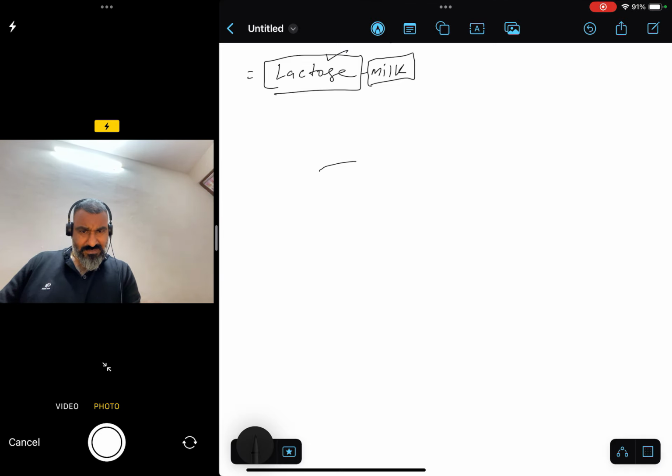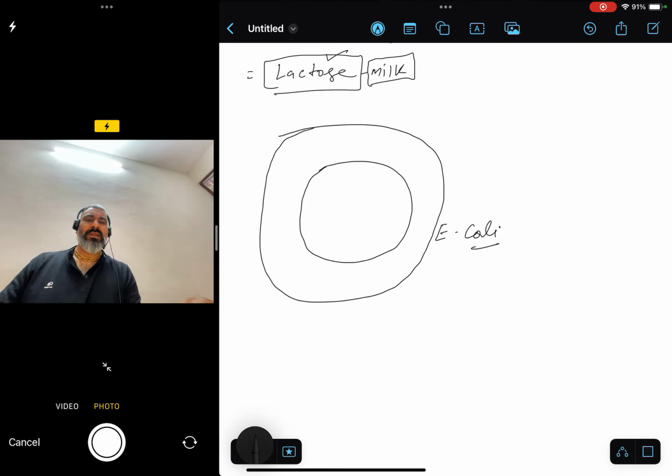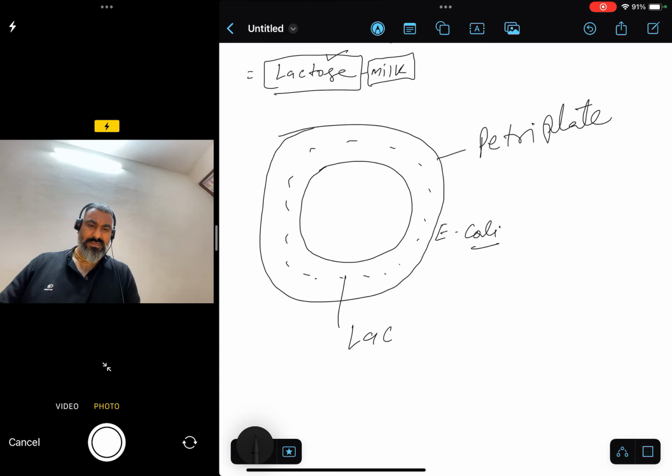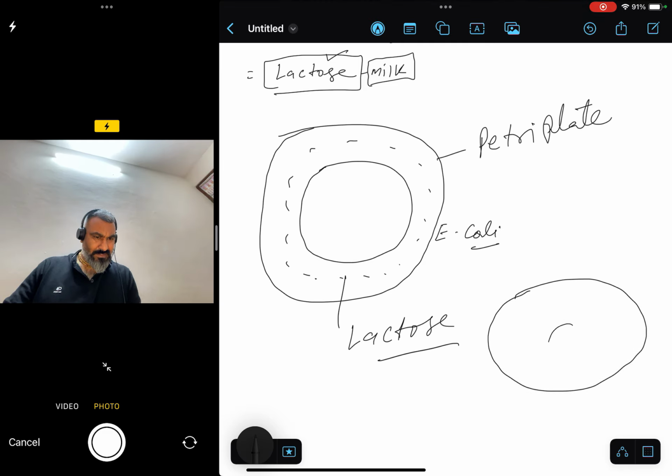And this is the bacteria, the E. coli bacteria. They actually made this discovery in E. coli bacteria. So this is E. coli bacteria and we placed it on a nutrient media. This is a bacterial plate, this is the nutrient media, and it contains lactose. And this is another bacterial plate, and here is the bacteria.